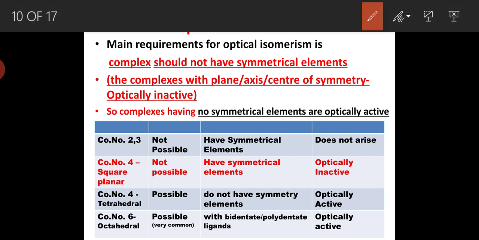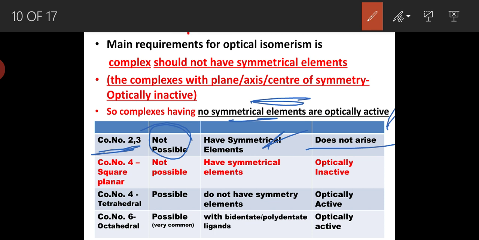Then any complexes having no symmetrical elements are optically active. So for optical isomerism, no symmetry must be there. Let us discuss coordination numbers 2 and 3. Complexes containing coordination number 2 and 3 do not exhibit optical activity because they have symmetry elements. So the exhibition of optical activity does not arise in complexes having coordination number 2 and 3.